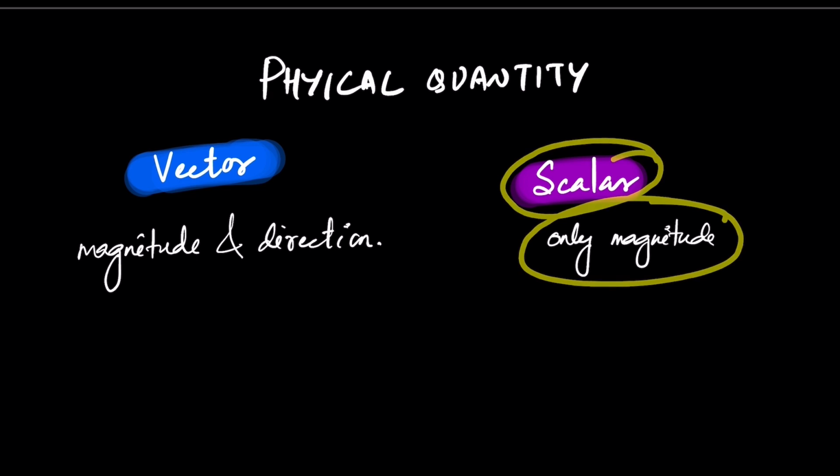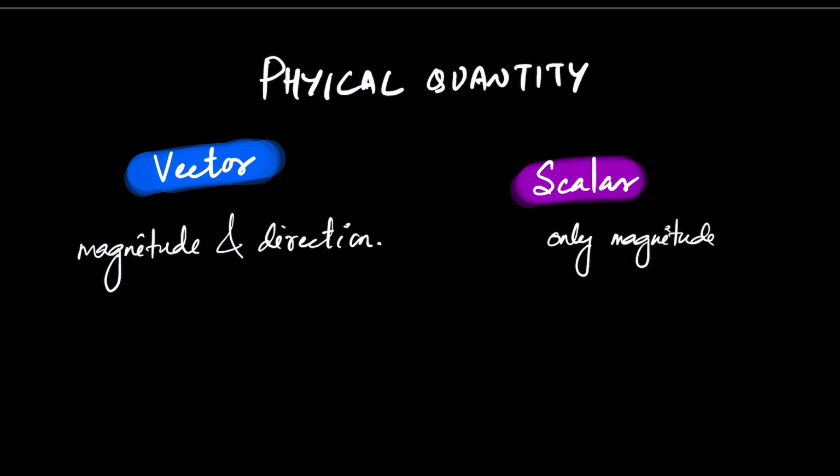Magnitude means the numerical value or size, or simply the value.